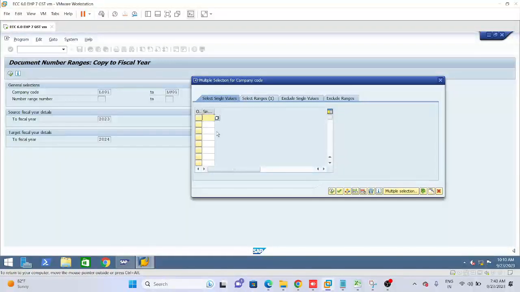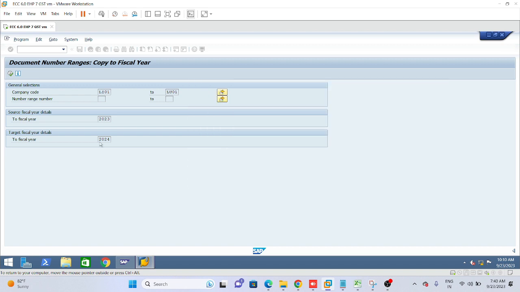Suppose you want to use only 2, 5, 6, 8, then we need to do this manually, multiple selection. Or a range also we can give, no problem. Range means when we give this range, all company codes in between are included, from LI01 to LU01. Even if there are 50 company codes in between, all will be included.